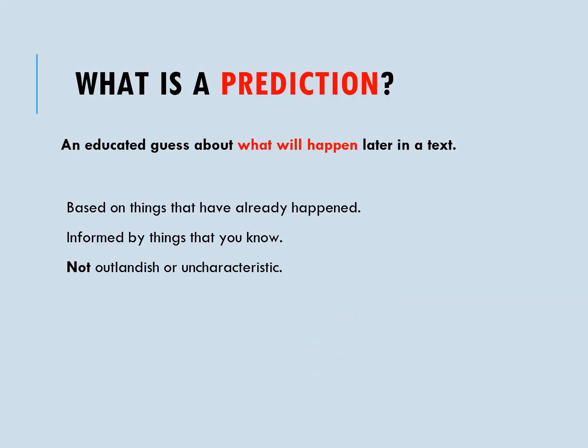Alright, let us look at what is a prediction. Prediction is an educated guess about what will happen later in a text, and it is based on things that have already happened, informed by things that you know, and not outlandish or uncharacteristic.